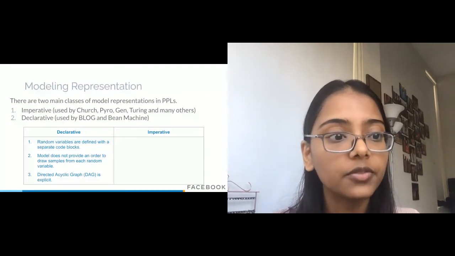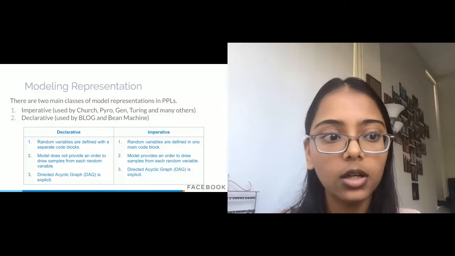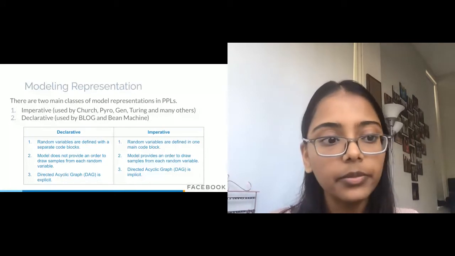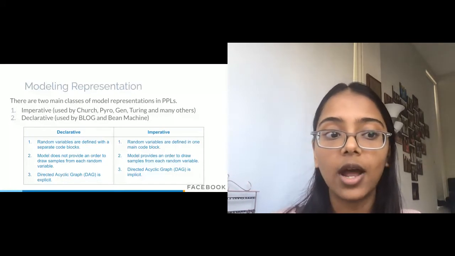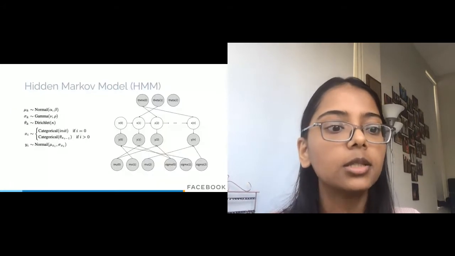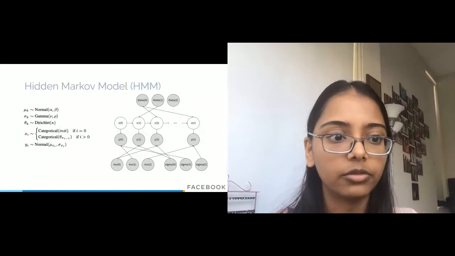While in an imperative syntax, all variables are defined in one main code block. The model provides an order in which to draw samples from, and the directed acyclic graph is implicit. So to understand these better, let's walk through an example together. Let's consider a hidden Markov model.